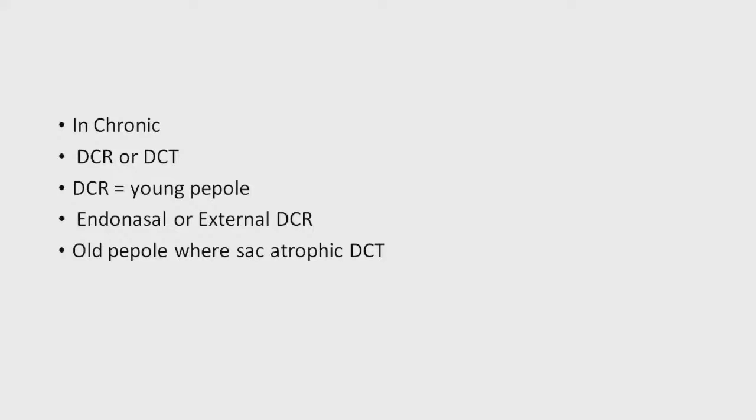But if there is dacryocystitis, fluid will not enter the throat, but it will come out through the upper punctum, or maybe the same punctum. If it is coming from the same punctum, it means there is a canaliculus block. If it is coming from the upper punctum, then the block may be in the sac, maybe in the nasolacrimal duct. So in this way you can diagnose a case of dacryocystitis, or in some conditions